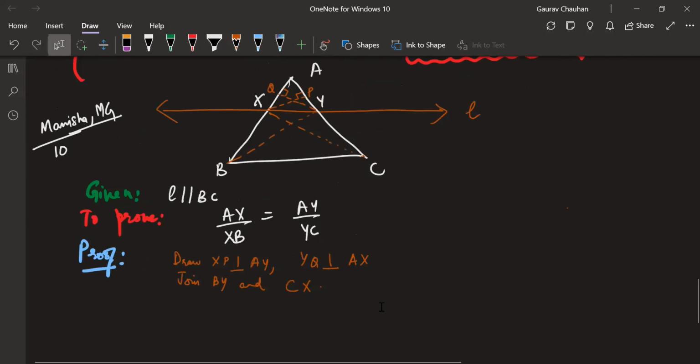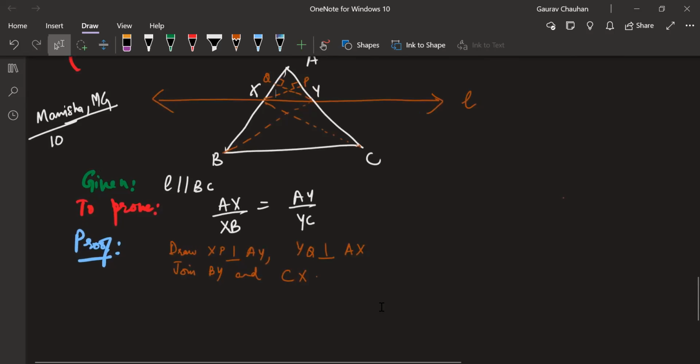Now, to actually prove this, I have to get to a place where I have the ratios of AX by XB and AY by YC. Okay. It's a long route. It's a confusing route. Okay, we're just going to go by the route which the book tells us. Okay. Yes, Vansa.